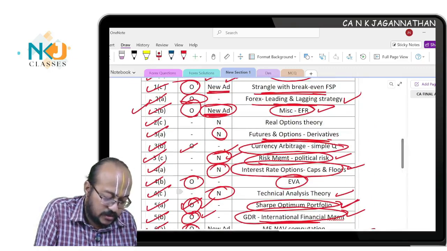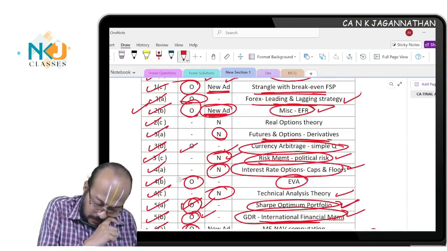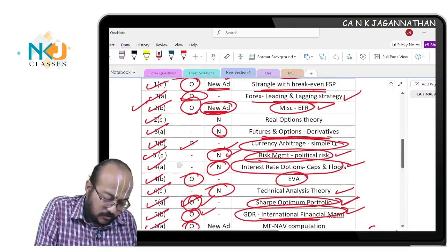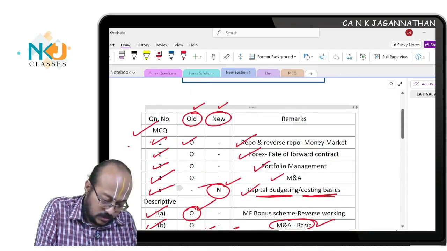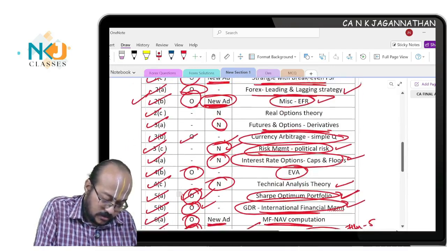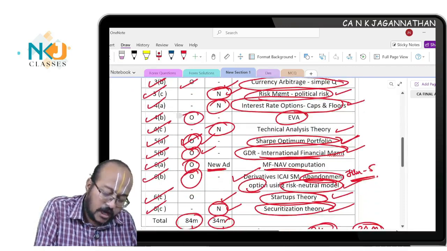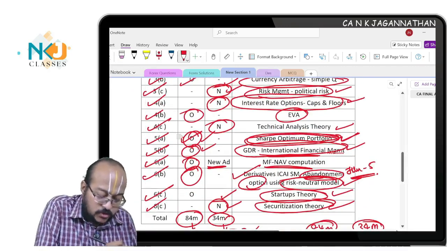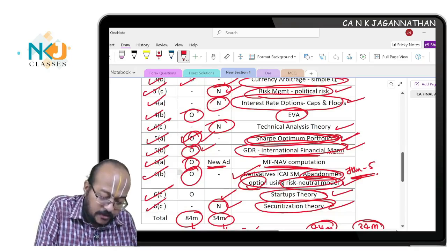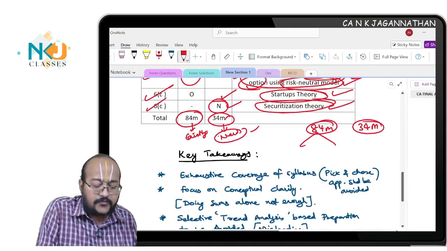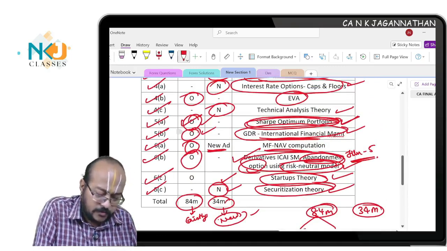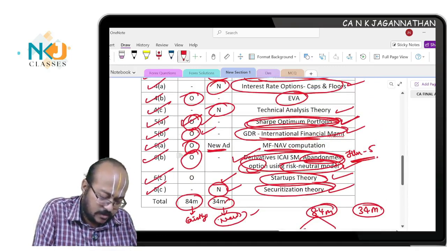I can classify the real option question. One is that real option question, then there is the sharp optimum portfolio. The sharp optimum portfolio and the abandonment real option based question, I feel, were difficult. The sharp was for 10 marks, and the abandonment project was for 4 marks.